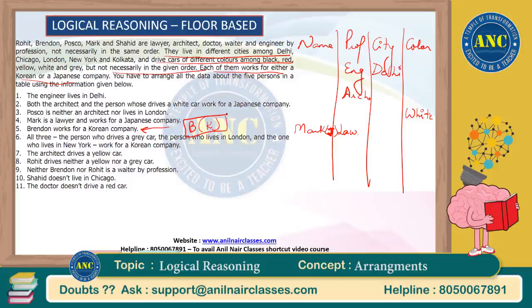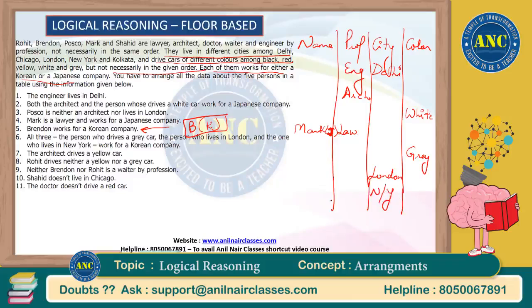All three, there are three people: the person who drives a gray car, the person who lives in London, and the one who lives in New York.